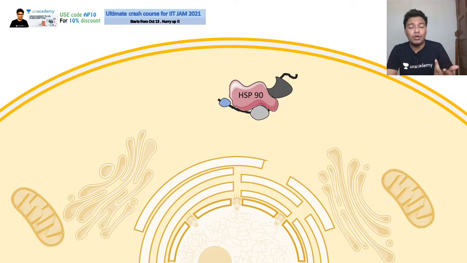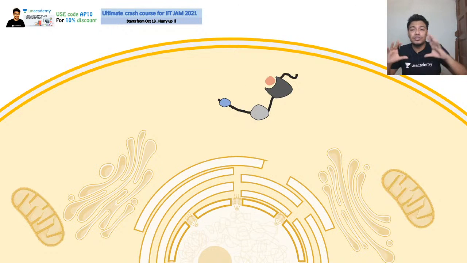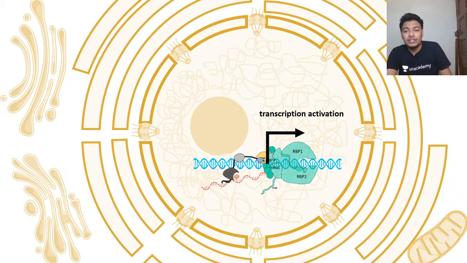Now we come to another molecular function of these chaperones. In case of steroid signaling, the steroid receptor is sequestered by the chaperone HSP90 in the cytoplasm in an inactive state. Now when there is ligand binding, which is steroid hormone, these chaperones disengage. So sometimes chaperones just hold the protein in a particular location. That is also a function. And now this particular receptor-ligand complex can move to the nucleus where it can lead to gene activation.